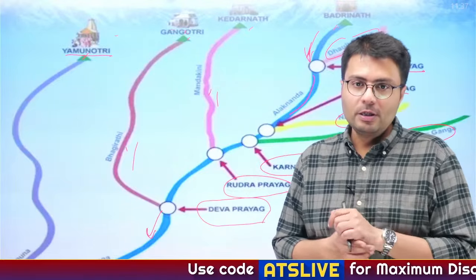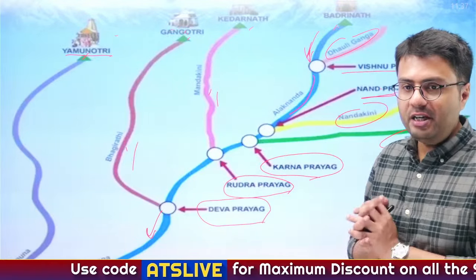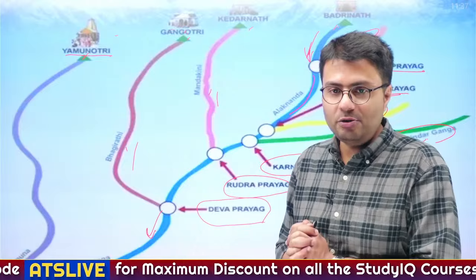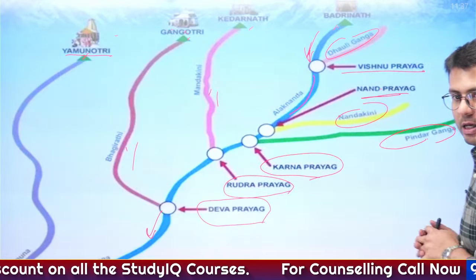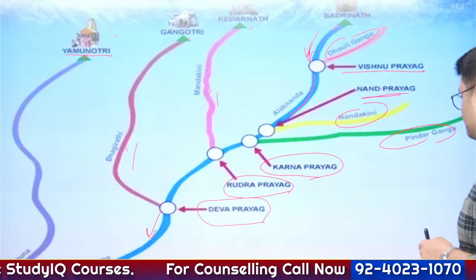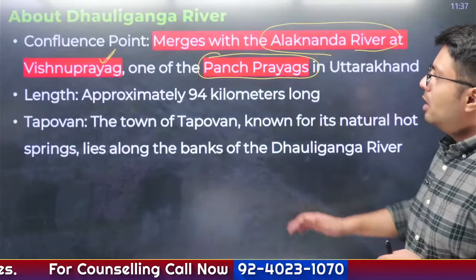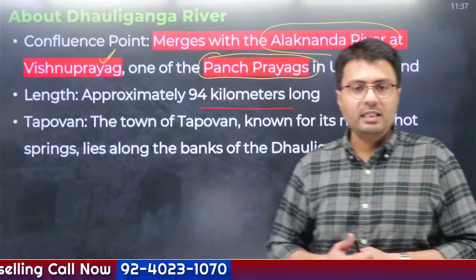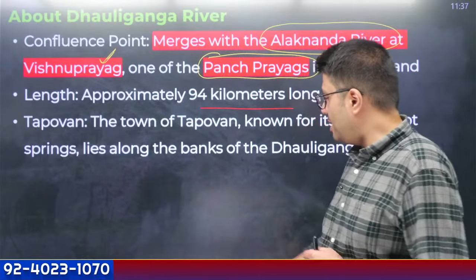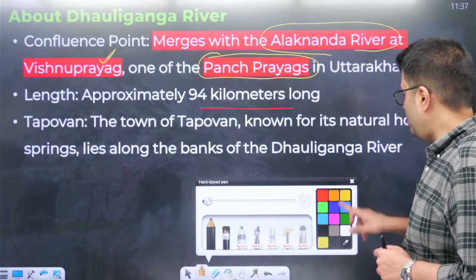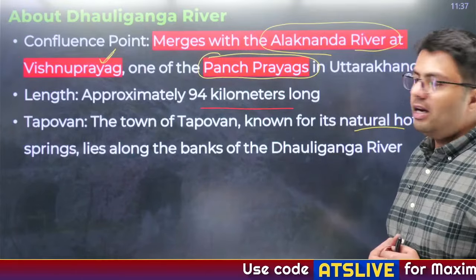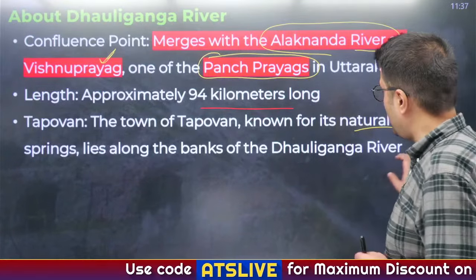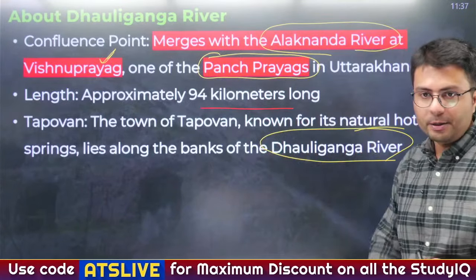Prayagraj, good. So Prayag was the ancient name of Allahabad. Then it was changed to Allahabad. Now the government has changed it back again to Prayagraj. Sangam, yes, good. Now, the length of Dhauli Ganga is approximately 94 kilometers, and there is this town near Rishikesh, Tapovan, known for its natural springs, and it lies alongside the banks of Dhauli Ganga river. Okay.